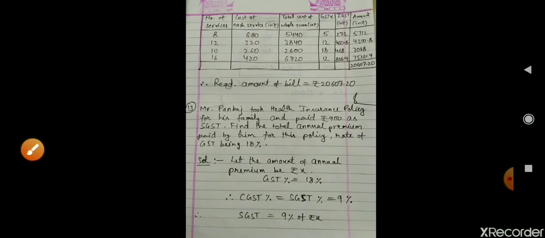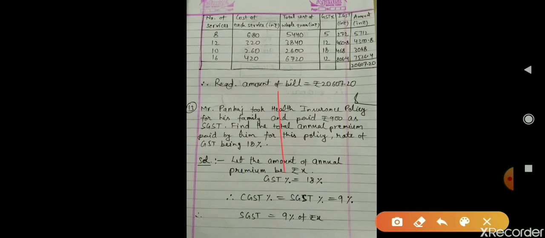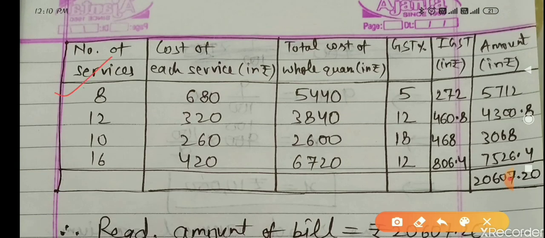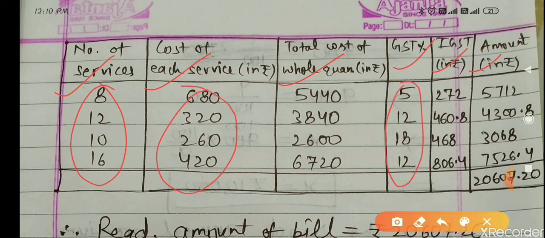So you can see here the number of services, cost of each service, total cost of whole quantity, GST percent, IGST amount. These three columns are given: the number of services, the cost of each service, and the GST rate.